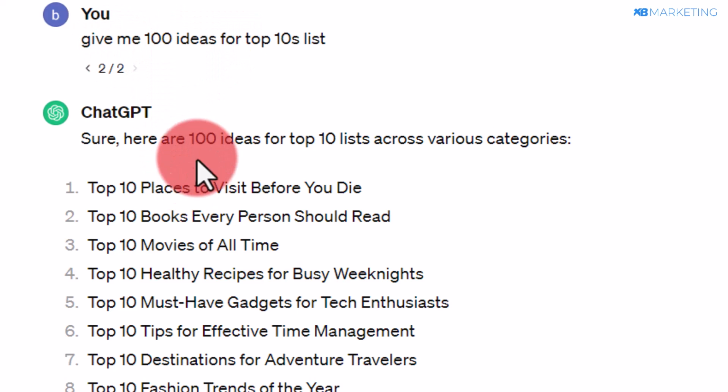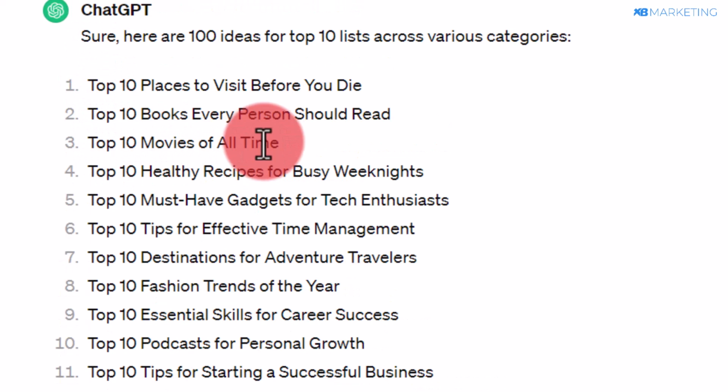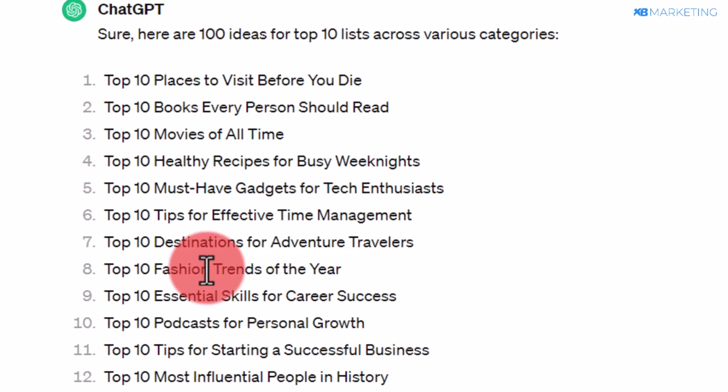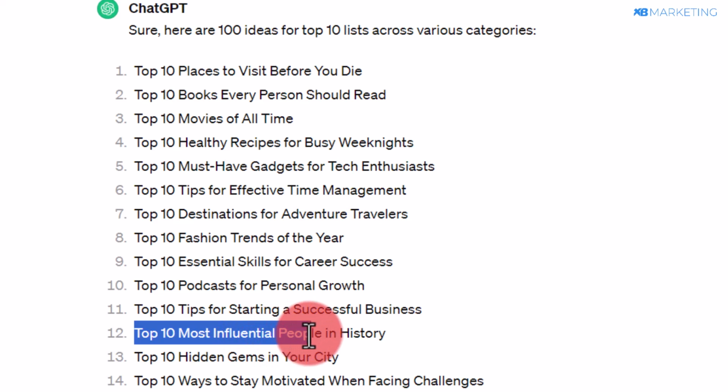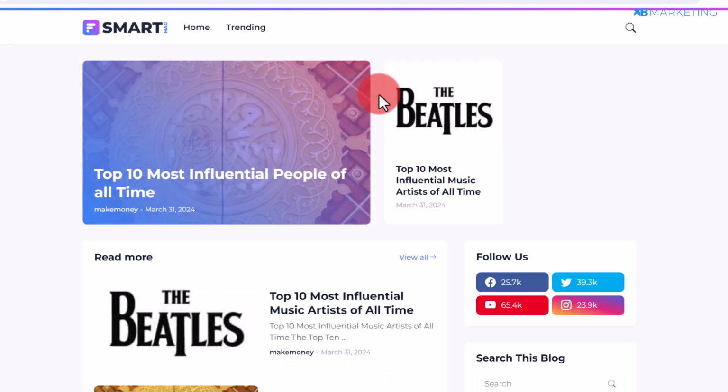Once you do this, ChatGPT is going to provide 100 ideas that we are going to be using to make money. As you can see, we have top movies of all time, top 10 destinations for adventure travelers, top 10 fashion trends of the year. So now I'm going to take this one as an example, which says top 10 most influential people in history. Once you've chosen one of the lists, the next thing is to create a website.